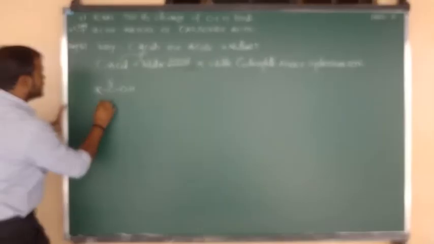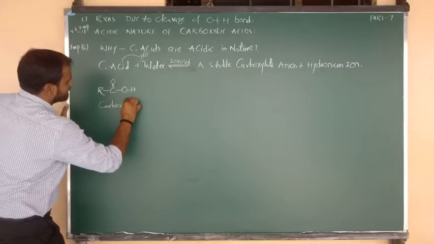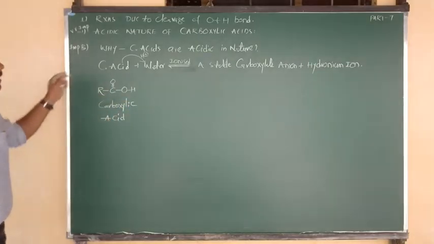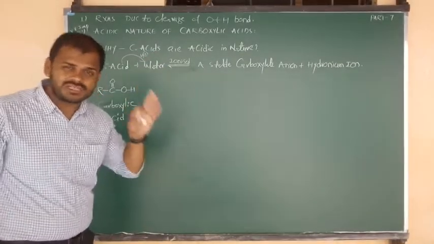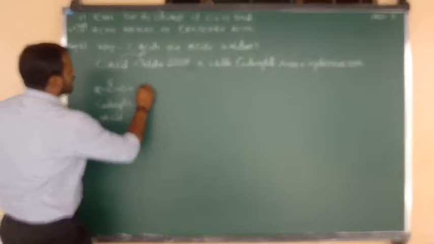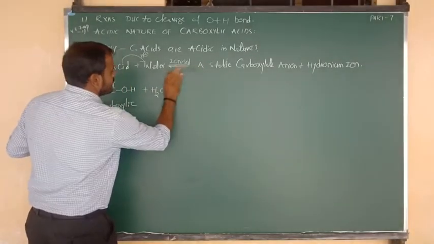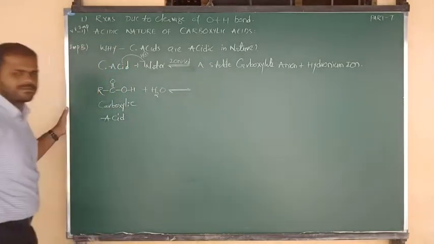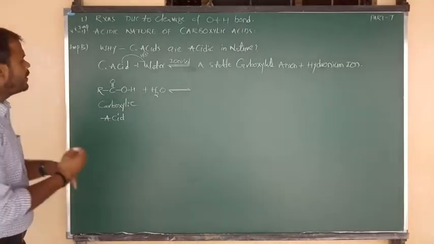So this is the formula of a carboxylic acid. When the carboxylic acid dissolves in water, the formula is H2O. This reaction is reversible, a dissociation and equilibrium reaction.